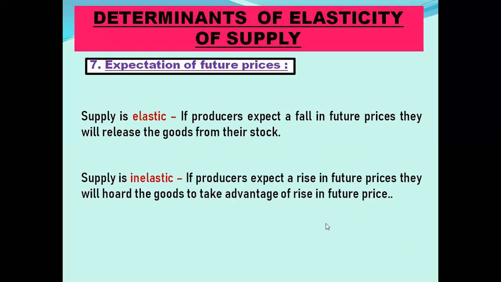But if producers expect a rise in future prices, they will hoard the goods to take advantage of rise in future prices. Suppose the producers are expecting a rise in future prices, they will not supply more now. So supply will be less at present. So they will hoard the goods to take advantage of rise in future prices. So at present, supply will be inelastic because supply has decreased. Maybe the price has increased now, but in future it will rise more. So they will not supply more at present.